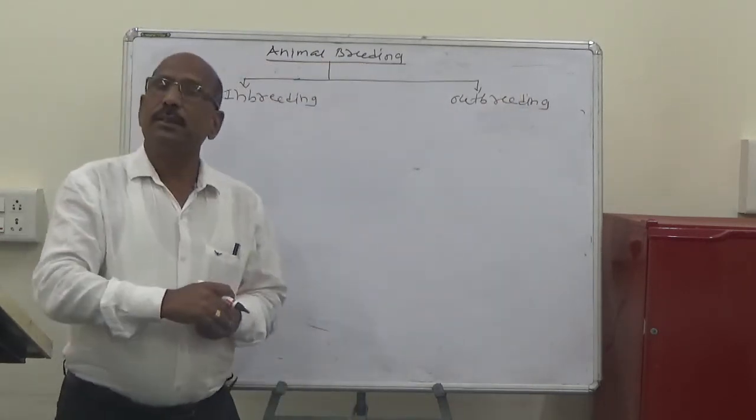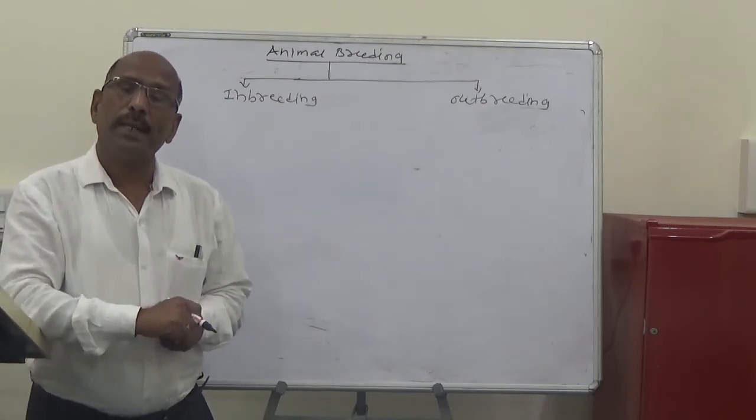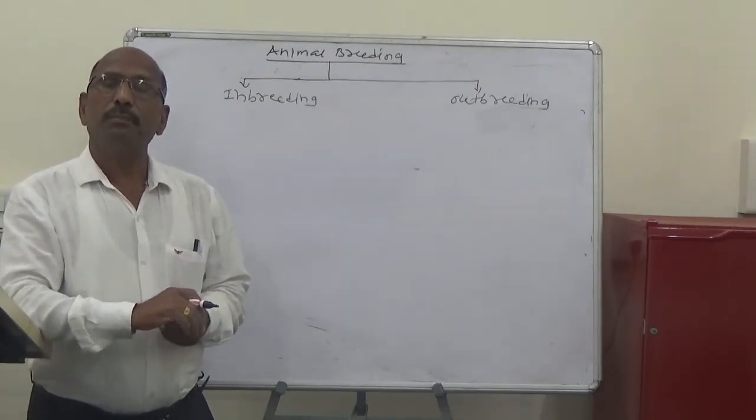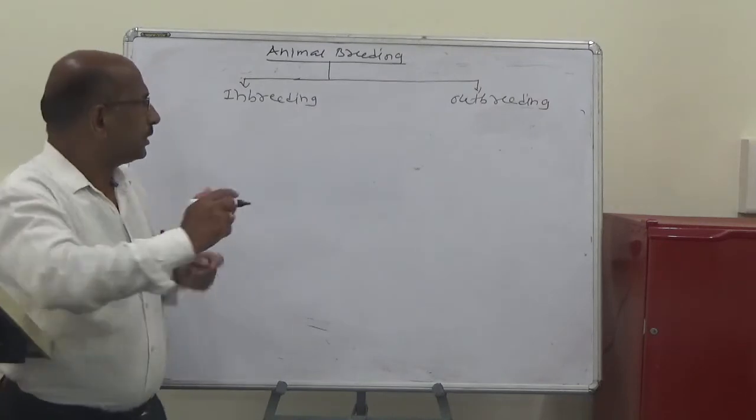Inbreeding means the mating of related animals within 4 to 6 generations.